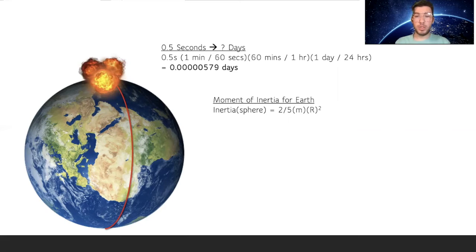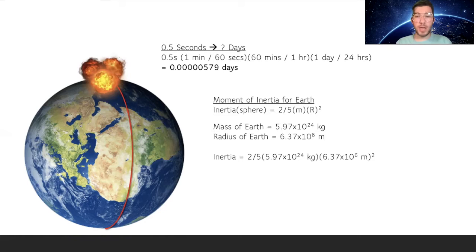So next we are going to find the moment of inertia for the Earth. The equation for the moment of inertia of a sphere is 2/5 times the mass times the radius squared. So we need to first find the mass of the Earth, which is 5.97 times 10 to the 24th kilograms, and the radius of the Earth is 6.37 times 10 to the 6th meters.